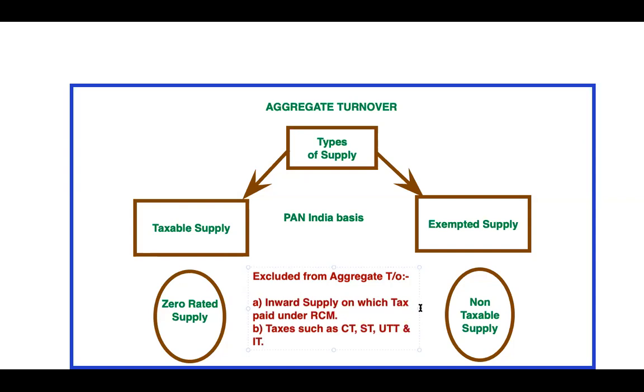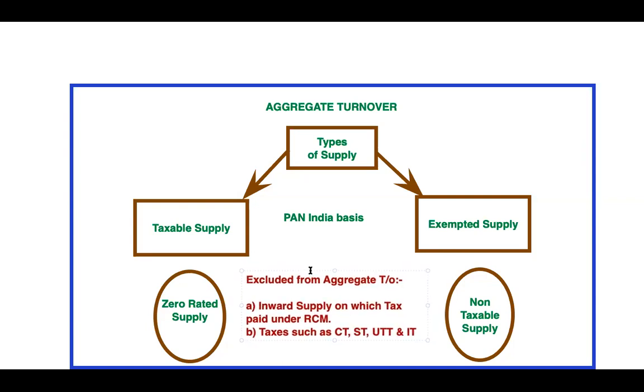All duties and taxes, more specifically these taxes, are not treated as a value.